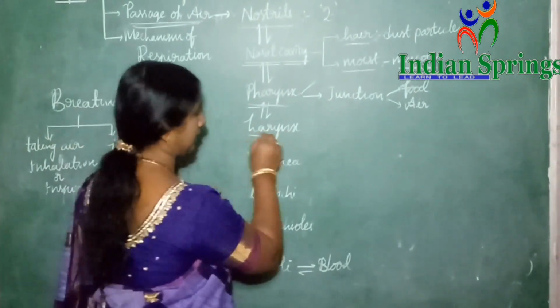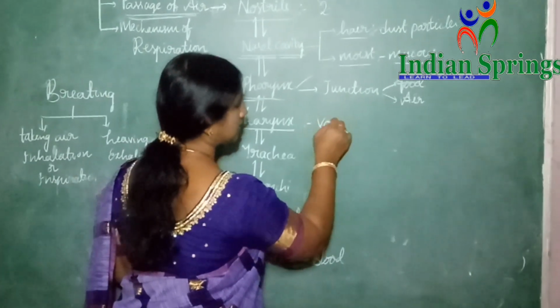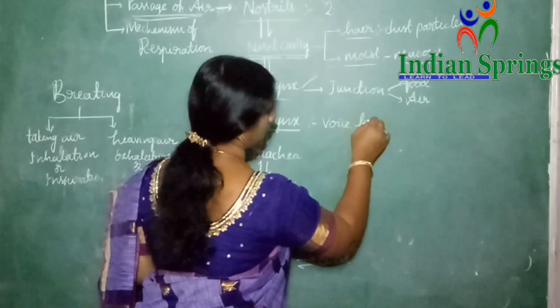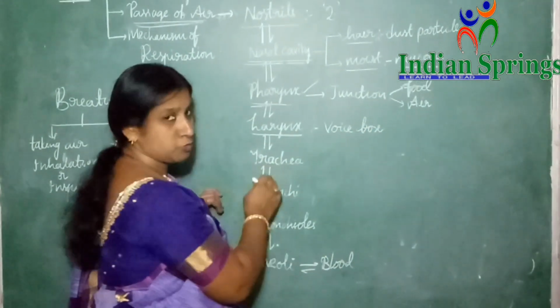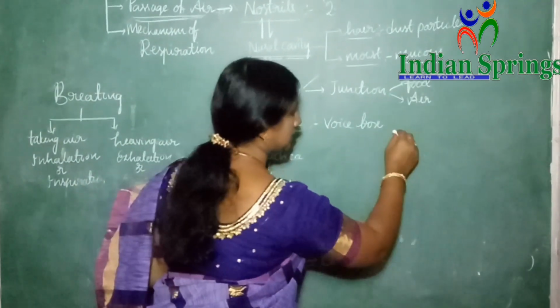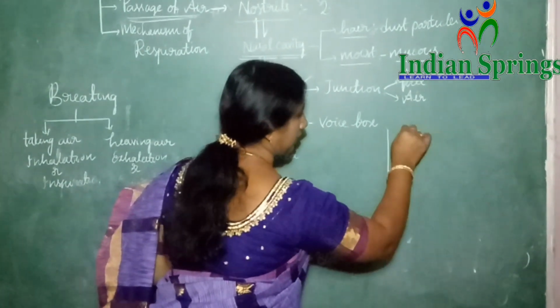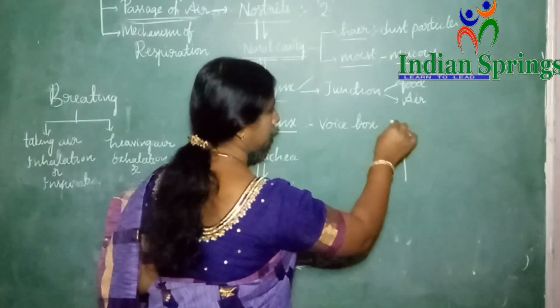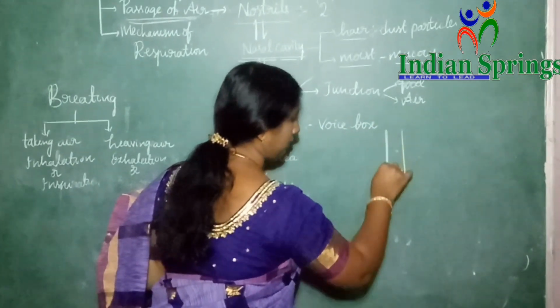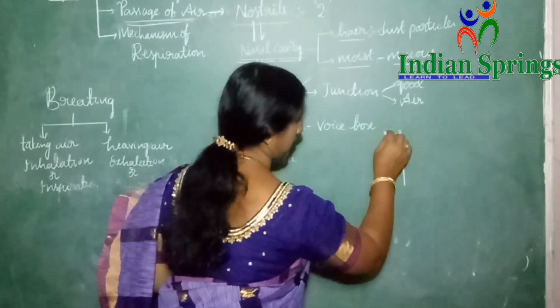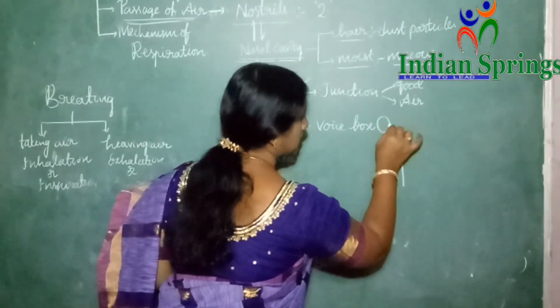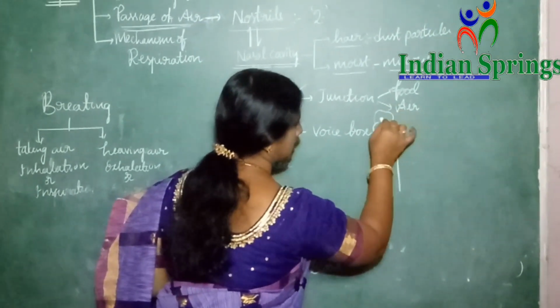Now, what is the larynx? The larynx is also called the voice box, because it is used to produce sounds. Let us see once. Here, after the pharynx, after the junction, we have a tube. This is called the trachea. At the starting of the trachea we have a box-like structure.